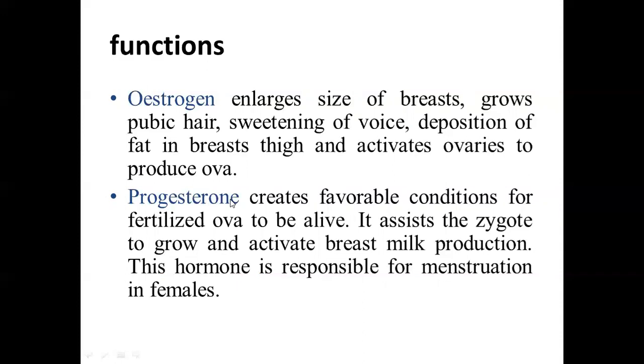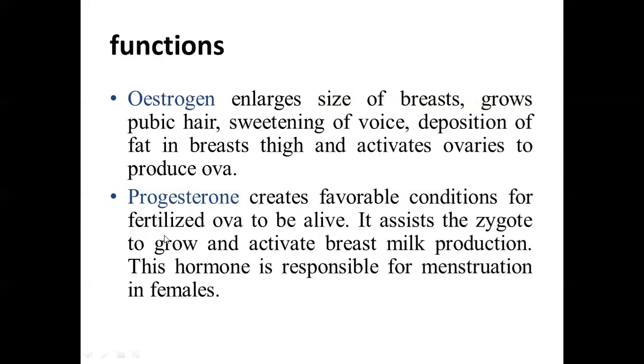Progesterone helps to create a favorable environment for the fertilized ovum to stay alive. It also assists the zygote, which is formed after the ovum and sperm combine together, to grow.